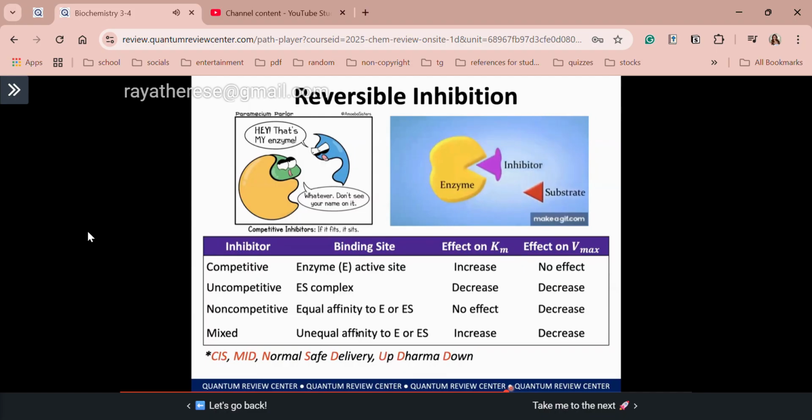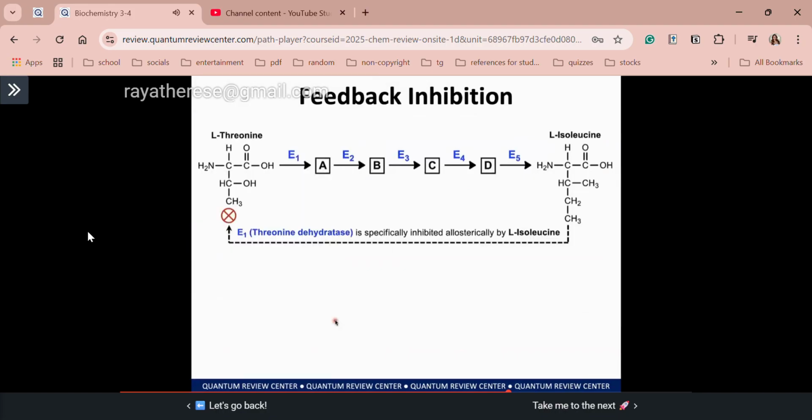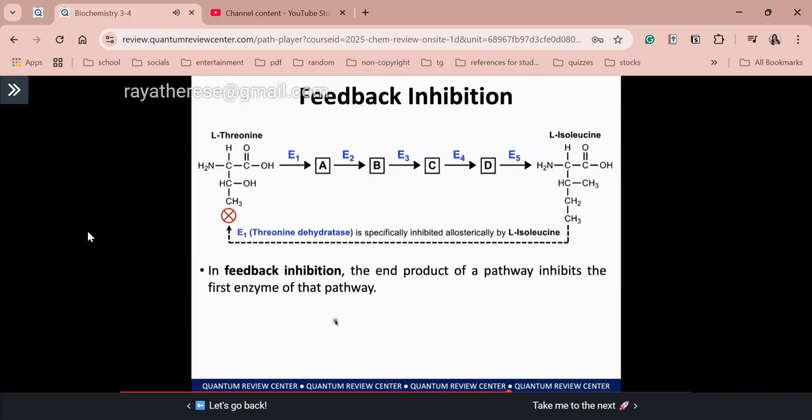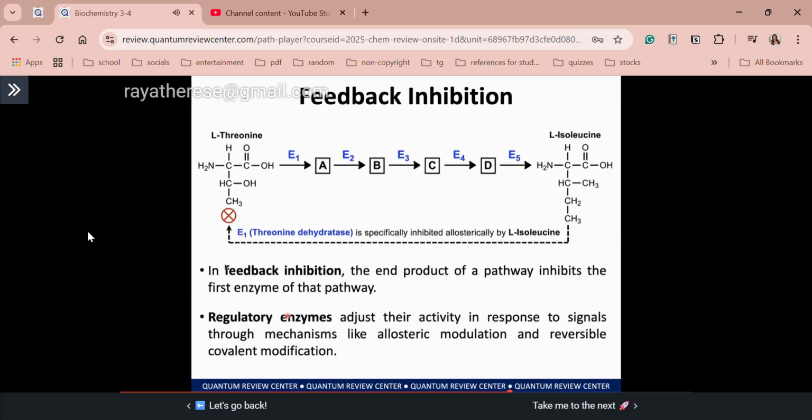So you can use the mnemonic in order to familiarize yourselves easily with reversible inhibition types. But for now, I will proceed with a supplementary discussion on another type of inhibition. We already have your irreversible and reversible. Aside from the four reversible inhibition types, we also have feedback inhibition. Feedback inhibition is where the end product of your pathway inhibits the first enzyme of that pathway. Sometimes ang main mechanism ng feedback inhibition or your regulatory enzymes ay through allosteric modulation or reversible covalent modification. Again, class, I would like to emphasize, feedback inhibition is a type of reversible inhibition.